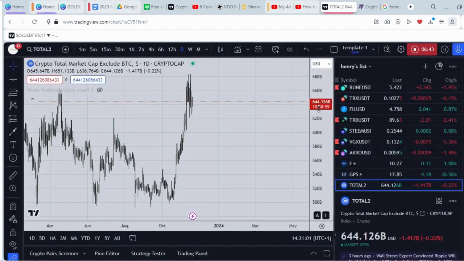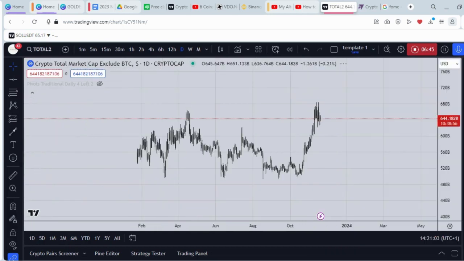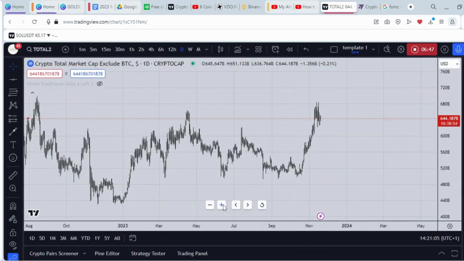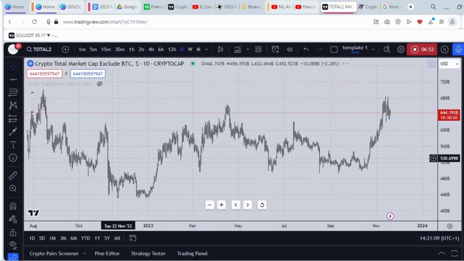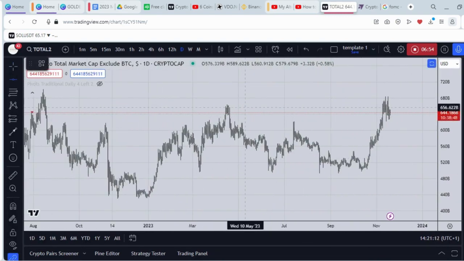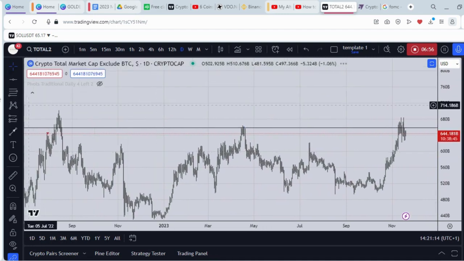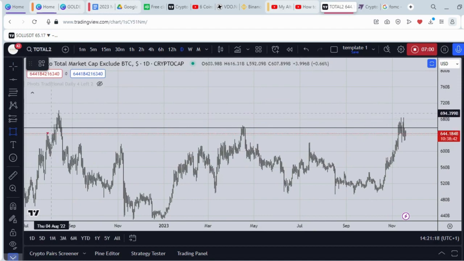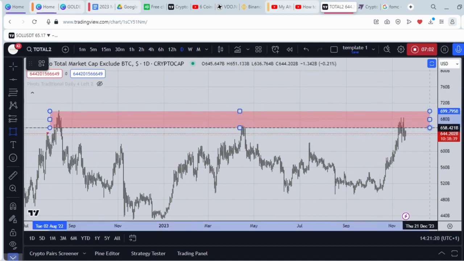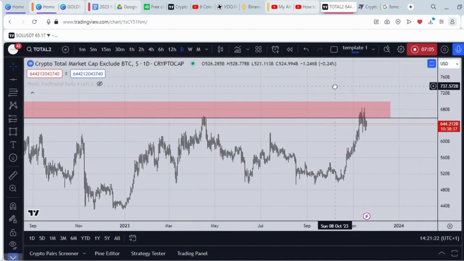Let's see what's happening to altcoins. As you can see, these are altcoins. Altcoins are all the currencies in the market excluding Bitcoin. As you can see, this altcoin market is also testing a strong resistance zone here. You can see this resistance zone is very strong, and the market has been running up all this while. So we're expecting a pullback in all this market. So there's no point jumping into this trade.